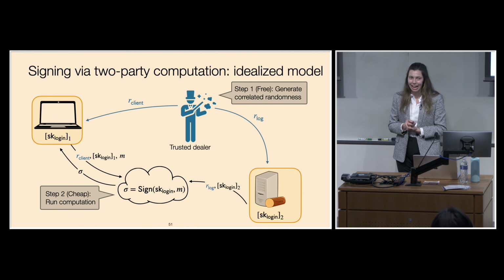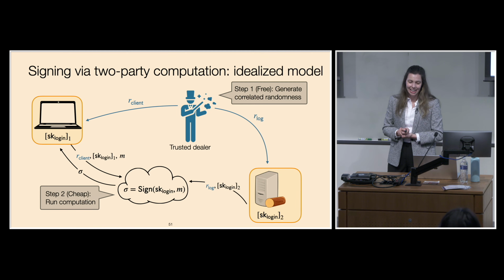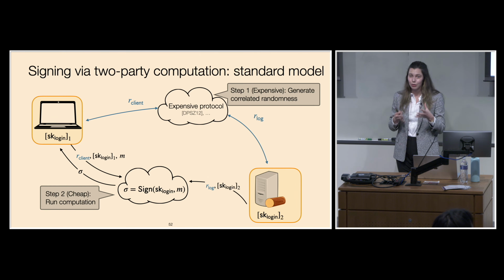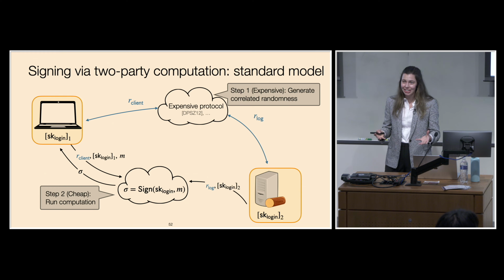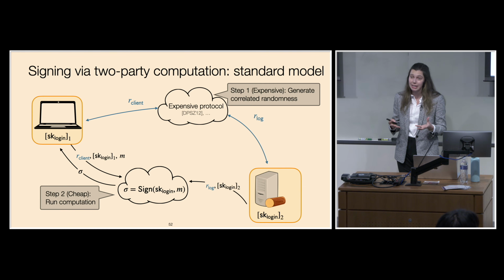The challenge is that in the real world, we don't have this trusted dealer that we can trust in order to securely and privately generate our correlated randomness. And so instead, we've developed protocols in order to do this in a secure two-party way. And these protocols have improved substantially over the years, but they're still much more expensive than actually using this correlated randomness in order to execute the computation.